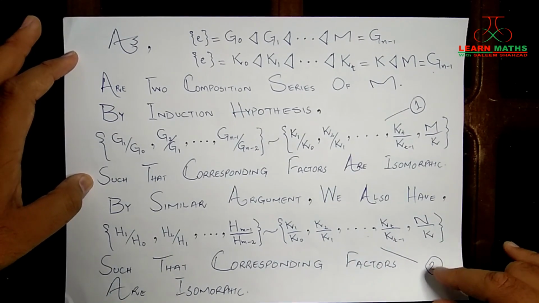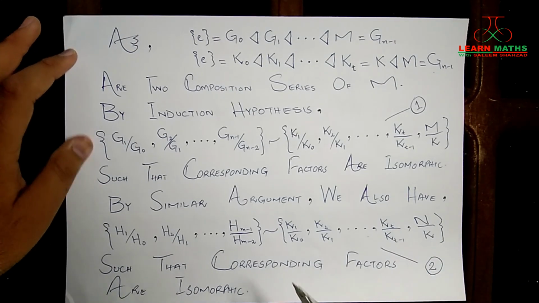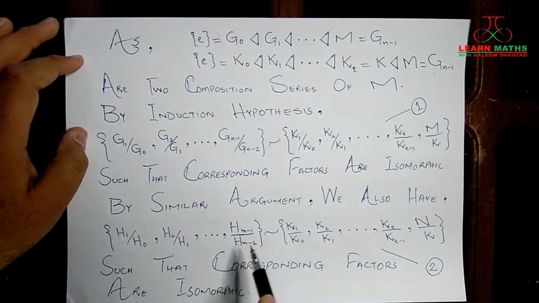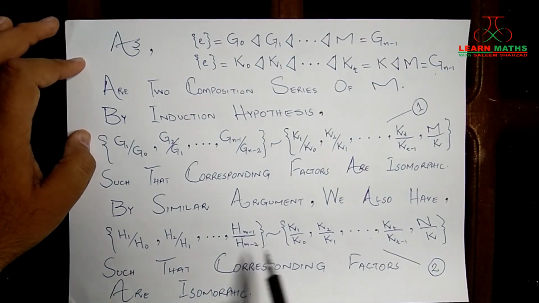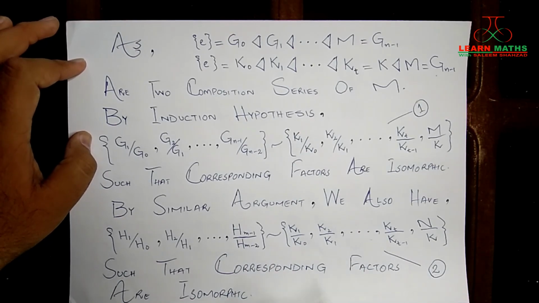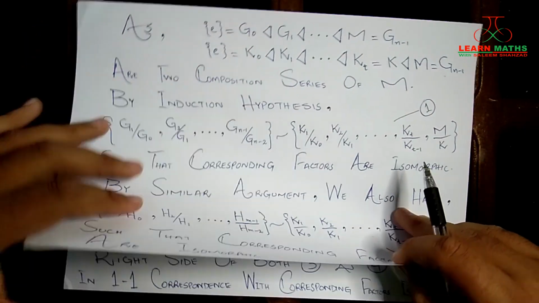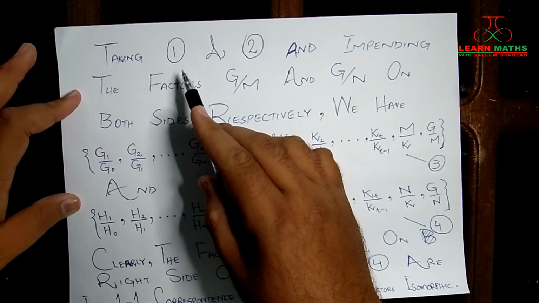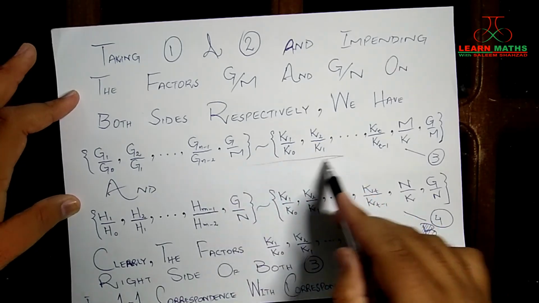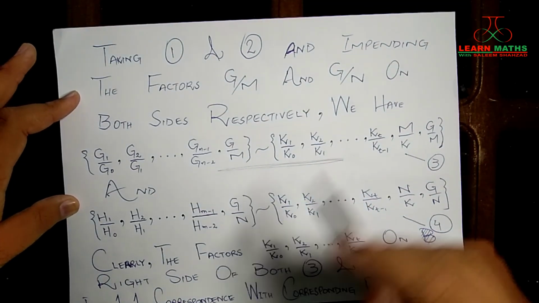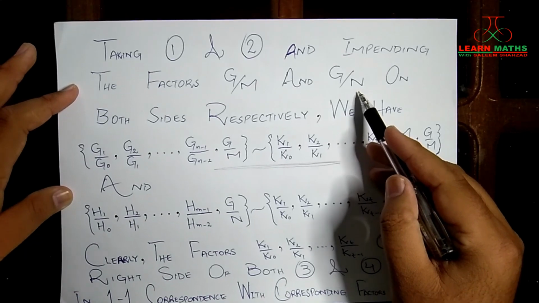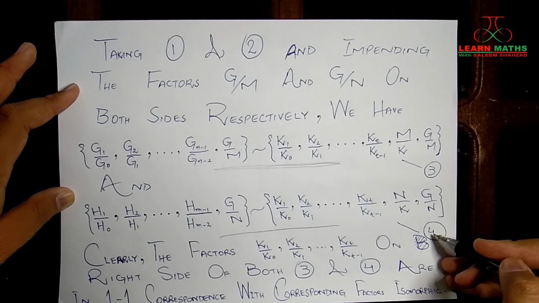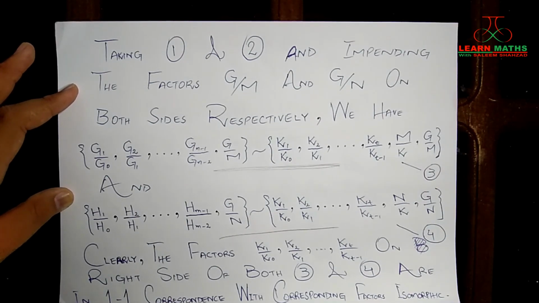Next, I'm going to append a new group on both these sides. Similarly, I'm going to append one new group on both these sides. Just look at that. If we append G by M on both sides of 1, we will have this statement, right? And if we append G by N on both sides of 2, we will get this, and I'm naming it as 4. This was named as 3, this was named as 4.